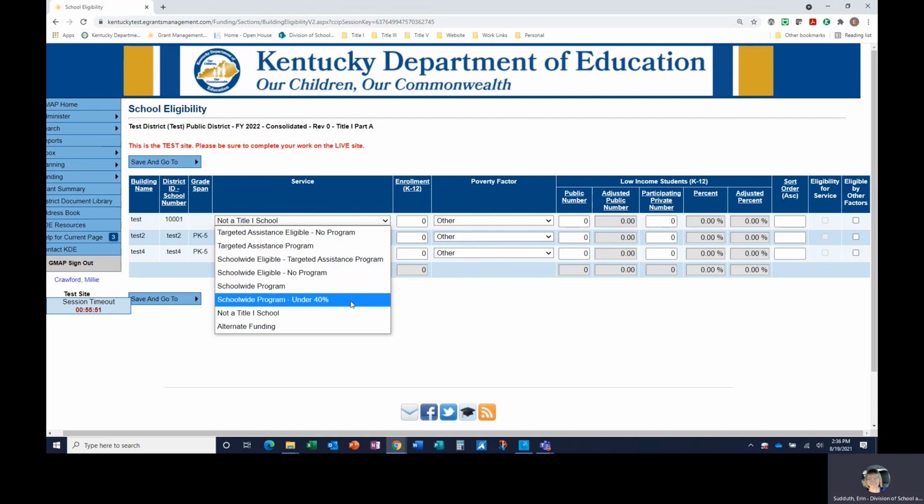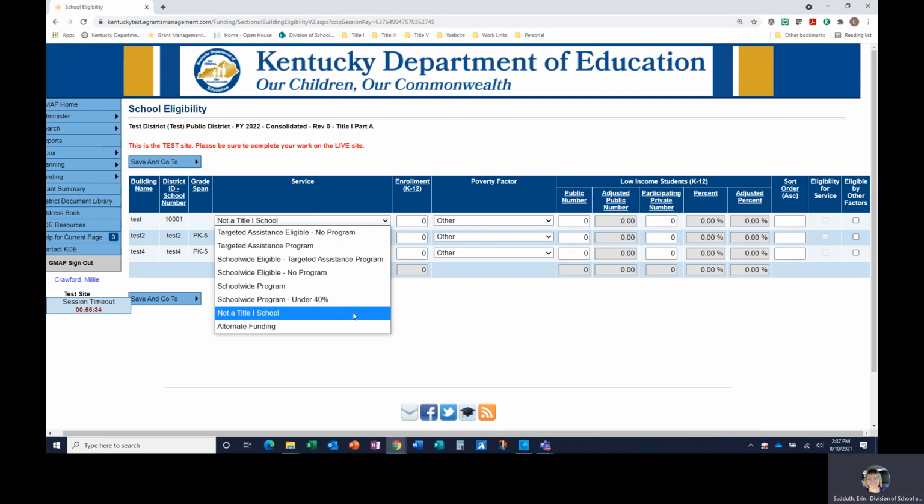School-wide program under 40%. This designation is reserved only for schools for which the district has been granted a waiver by KDE to operate a school-wide program in a school that would otherwise be required to operate a targeted assistance program.